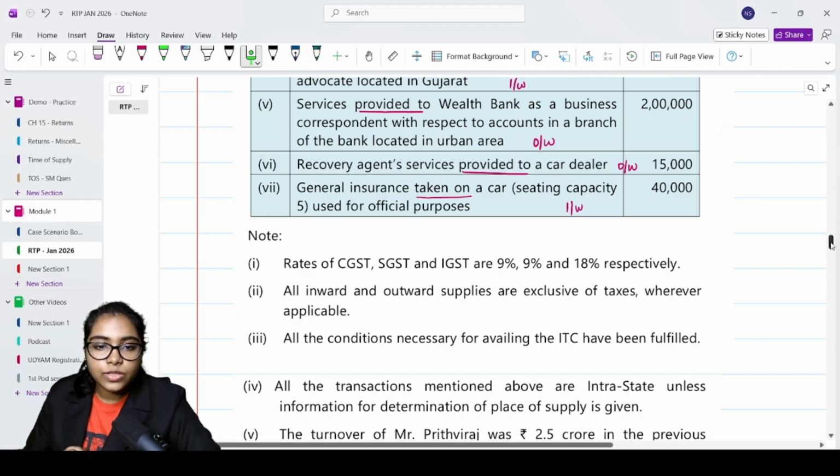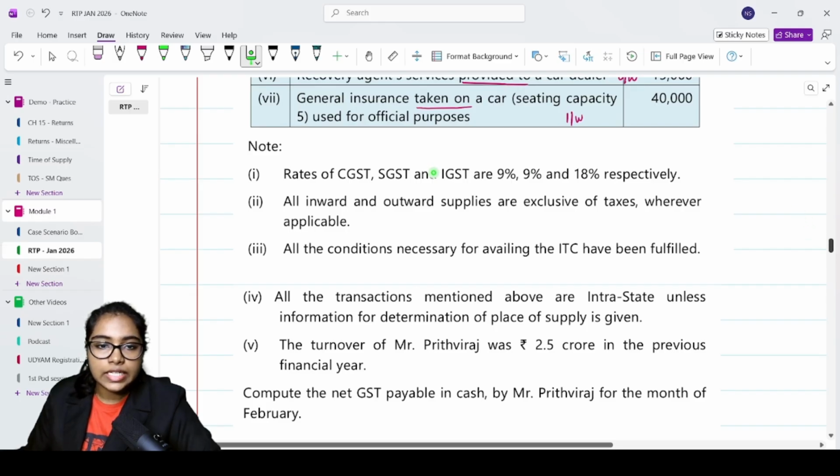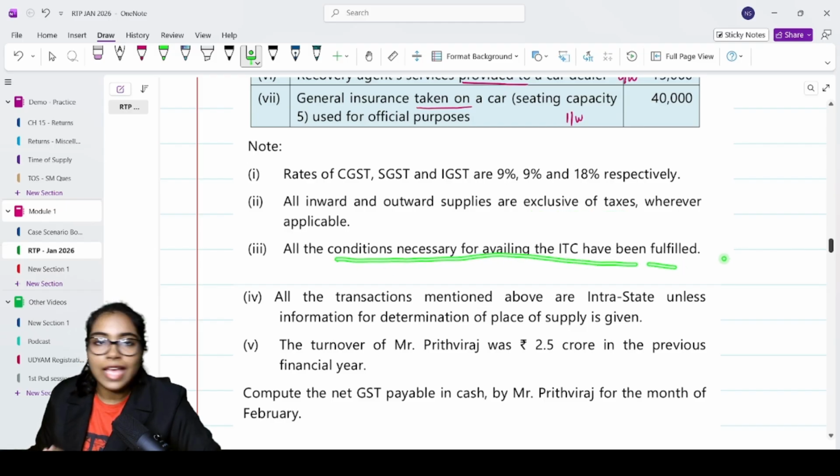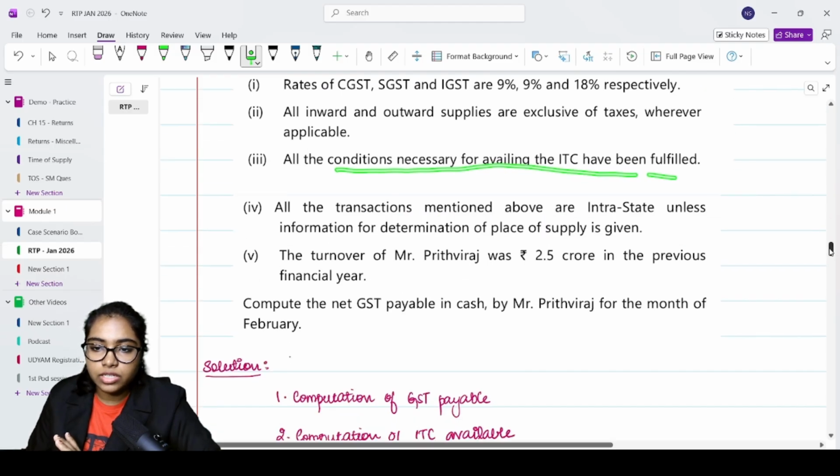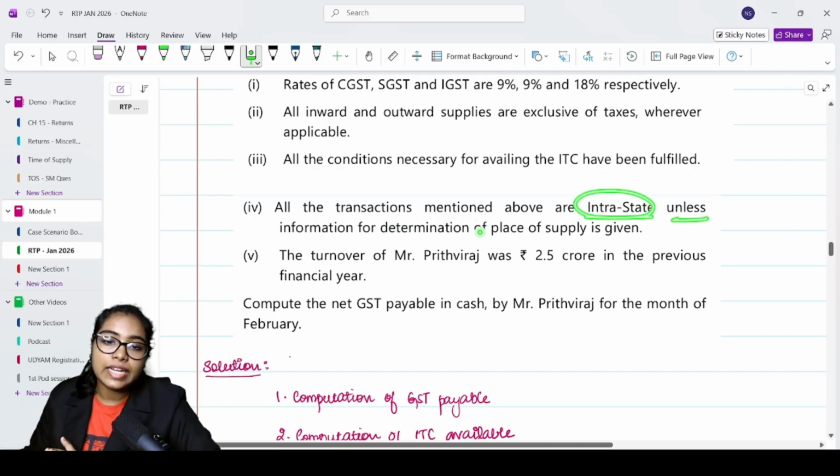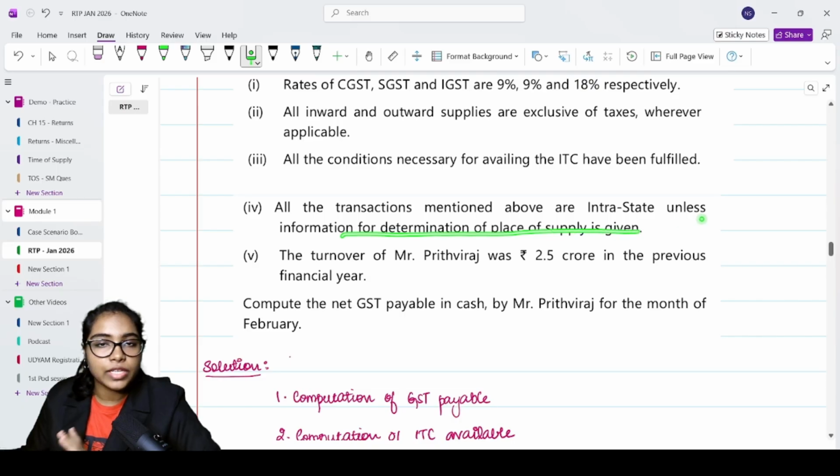Alright. Rates of GST are 9, 9 and 18. All inward and outward are exclusive of taxes. All conditions for availing the ITC have been fulfilled. All your section 16 conditions are fulfilled. All the transactions mentioned above are intrastate unless information for determination of place of supply is given.